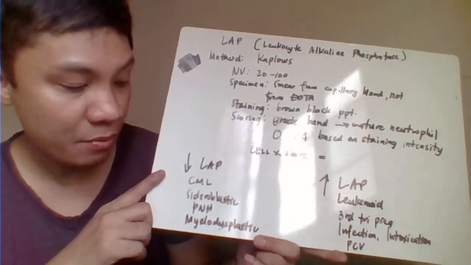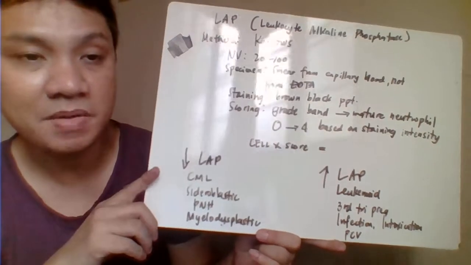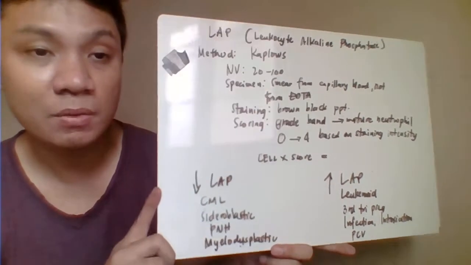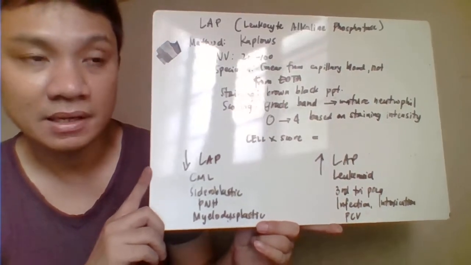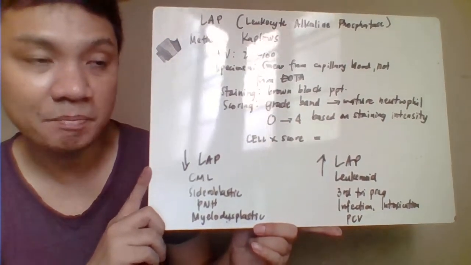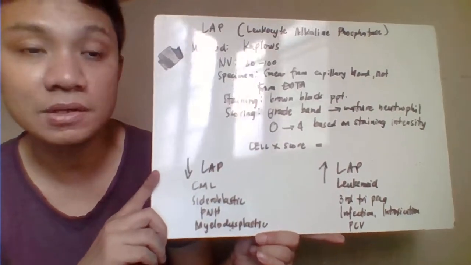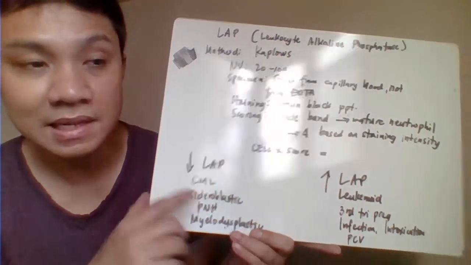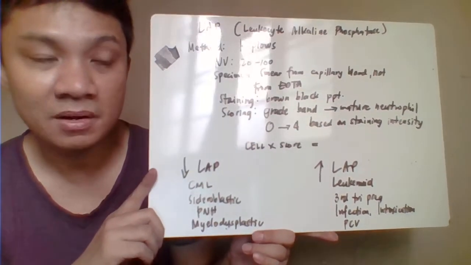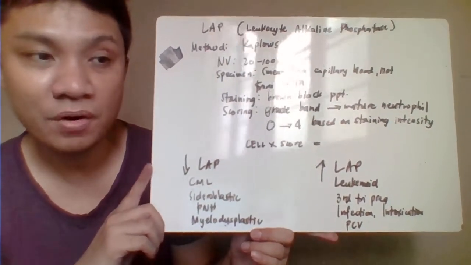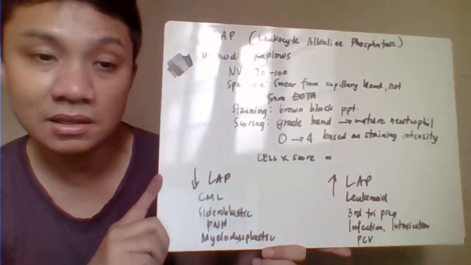Okay, for here, we have a decreased LAP score, meaning less than 20, could be associated with the following conditions. So we have your CML, we have your sideroblastic anemia. You could also have the PNH, paroxysmal nocturnal hemoglobinuria, and we have also your myelodysplastic syndrome. Increased LAP score, more than 100 score, would be related to your leukemoid reaction, to your polycythemia vera, third trimester pregnancy, or even infection and intoxication.